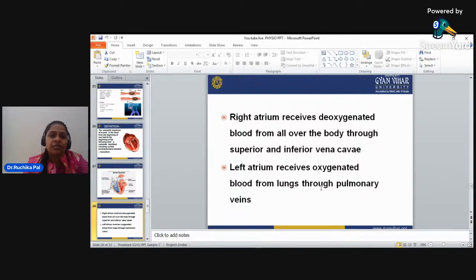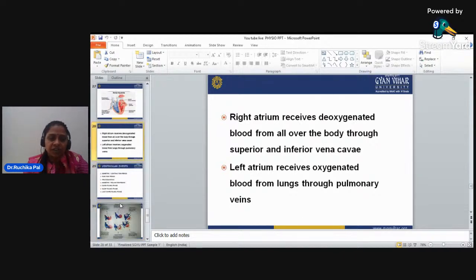Now, the right atrium receives deoxygenated blood from all over the body through the superior and inferior vena cava. The left atrium receives oxygenated blood from the lungs through the pulmonary veins. So this is only a basic part of the cardiovascular system that I am telling you here. Otherwise, it is a very vast topic. We will discuss it in the classes.